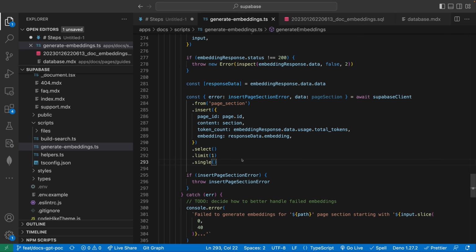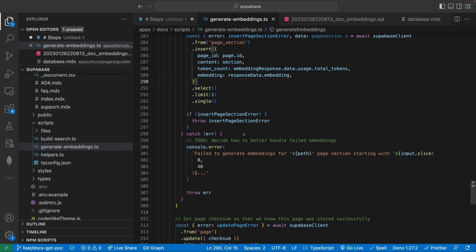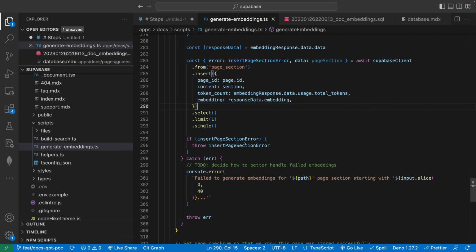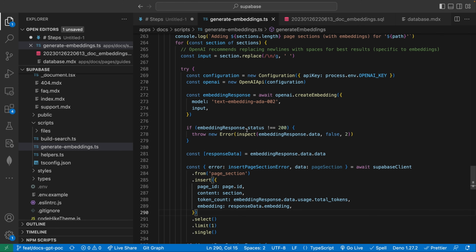Okay, so at this point, we've basically fully covered the whole ingestion process, embedding generation process, how we designed our database, how we stored them in the database, how we're inserting them into the database. So now let's actually get into probably the funnest part of this all, which is the actual prompt itself and the injection. By the way, there's a whole bunch of other code in here, and I'm intentionally just skipping all this. This is just a bunch of checks. We have a checksum currently on each document, just so that we're not regenerating embeddings every single time if they haven't changed. It's just kind of an optimization to only regenerate embeddings on pages that have changed. And so there's a whole bunch of extra logic around that.